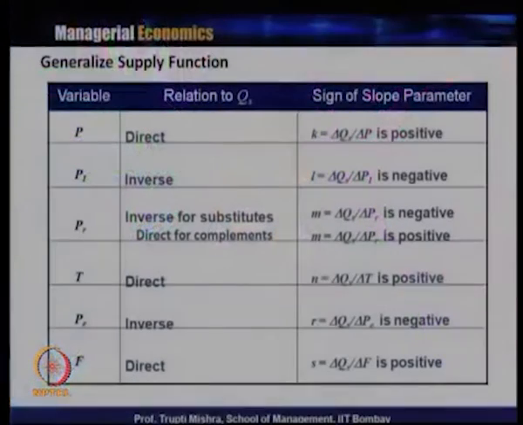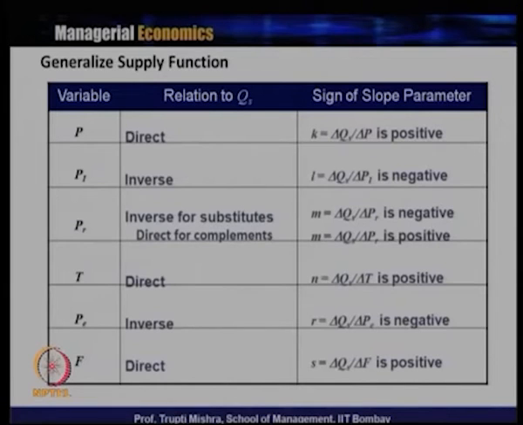Expected future price of the product. If the expected future price of the product is going to increase, quantity supplied will decrease now, because the producer or the seller will get more profit if they postpone their sale in the market. And if the price is going to decrease, they will prepone all their sales and sell more now. So the relationship between quantity supplied and the expected future price of the product is inverse, and the slope parameter, that is del Qs by del P, is negative.